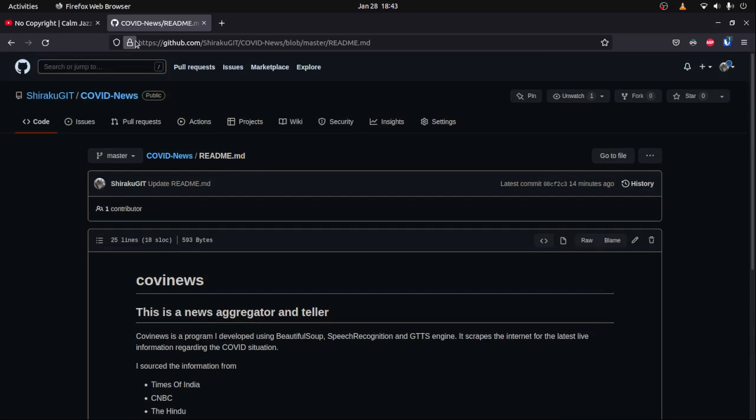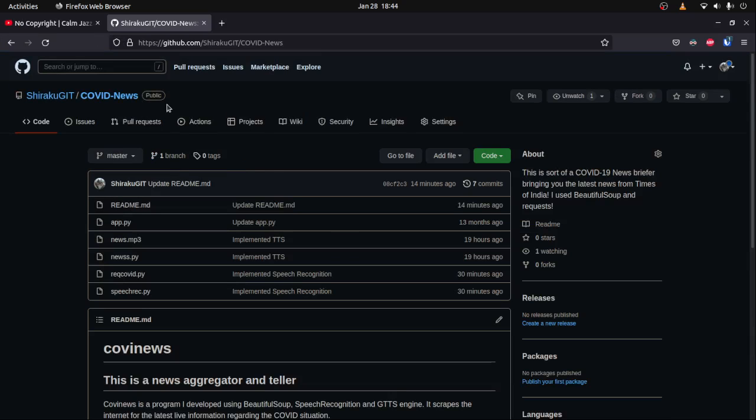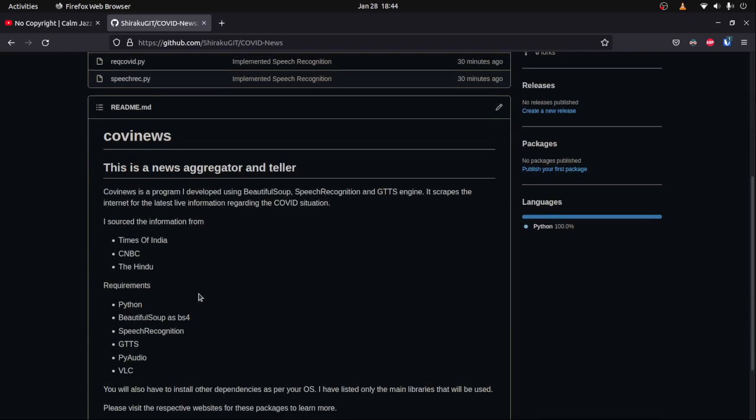If you want, you can go and check out my GitHub. It's public. These two I implemented 19 hours ago. They're useless. Here I just implemented the TTS, but the files you're actually looking for are these two: request COVID and speech recognition.py. So that's about it.